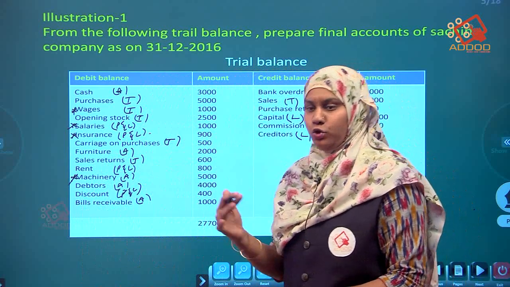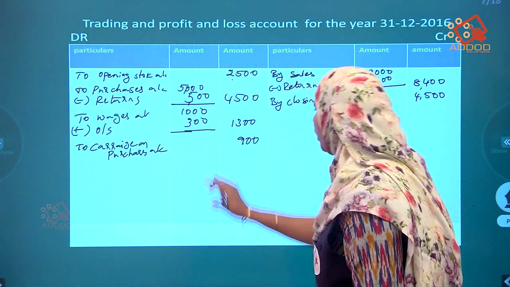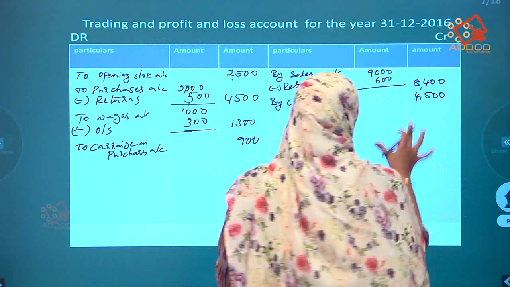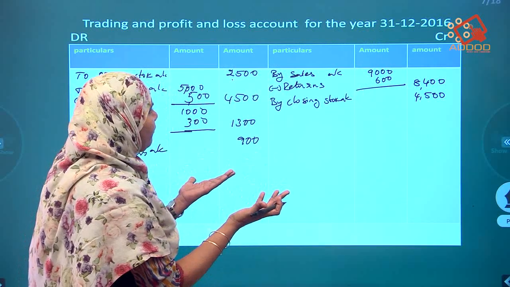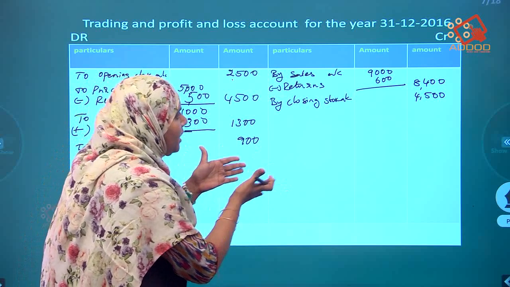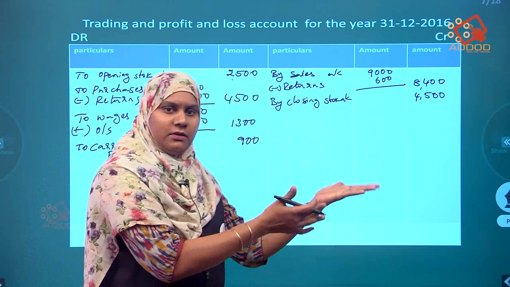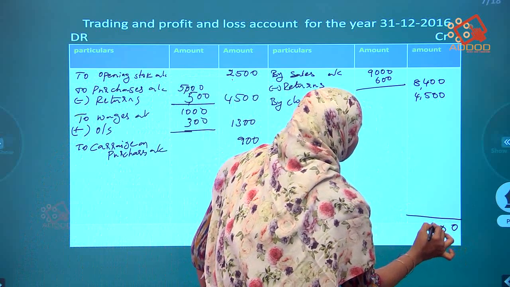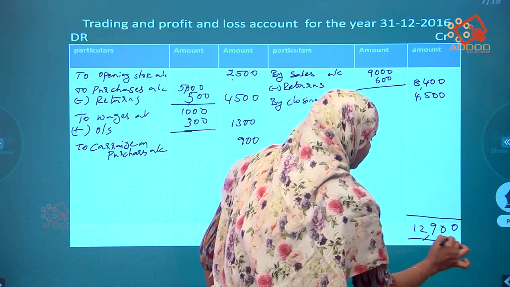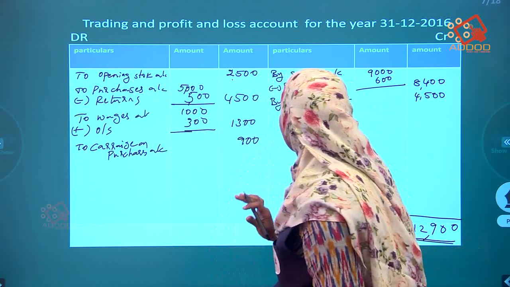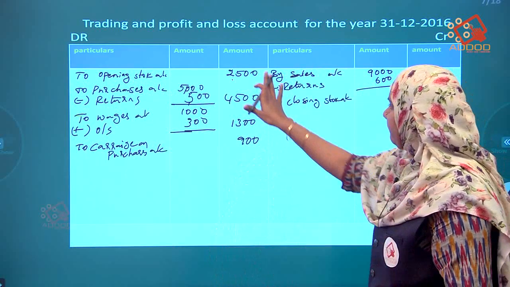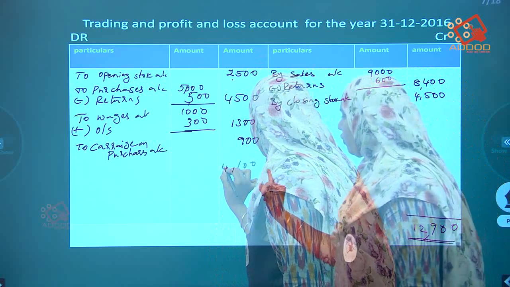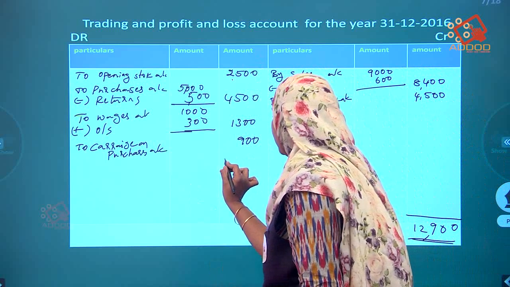Now it's the time to finalize it. So total it. Only these are the items we are going to get in the trading account. So total it. By seeing you can find out whether the debit side amount is higher or the credit side amount is higher. Credit side amount only is higher. So how much? 12,900. From 12,900 if we remove all these items 9,200, we will get 4,100.